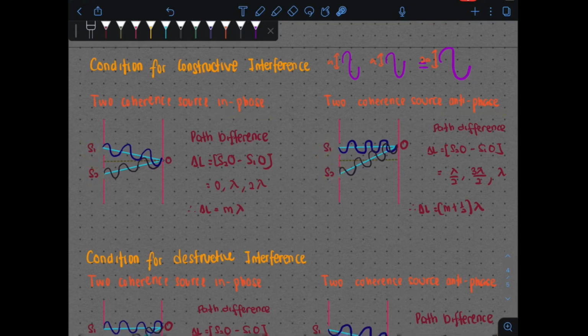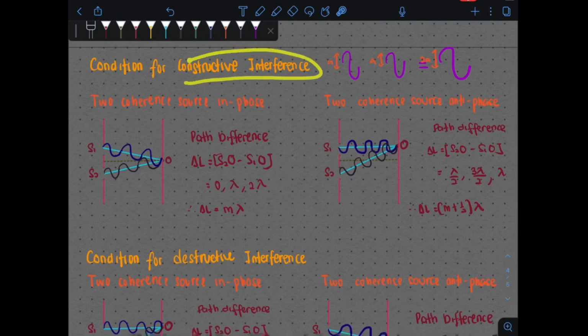Macam mana nak tahu dia in phase ataupun anti-phase adalah bila dia in phase, maksudnya permulaan dia daripada S1 berada pada fasa yang sama. Kalau kamu tengok dua-dua berada crest bertemu dengan crest. This maksud dia in phase. Kalau anti-phase pula, kalau kamu tengok source 1 dia adalah trough bertemu dengan S2 iaitu crest. So trough bertemu dengan crest. This is indicating that there is a difference in the phase dekat sini. So in phase adalah bila dua-dua wave kamu itu start with the same phase. Anti-phase is when both your sources here are going to produce waves that start with different phase yang berlainan.